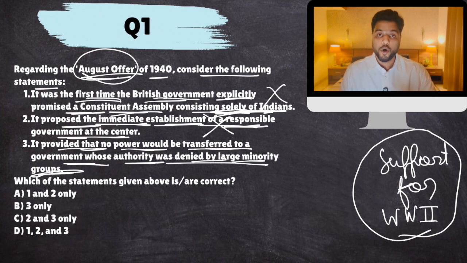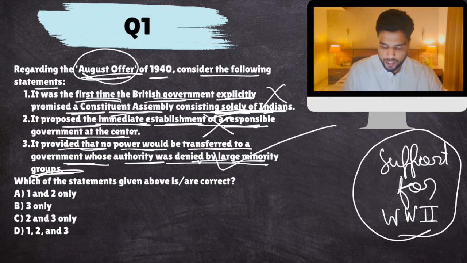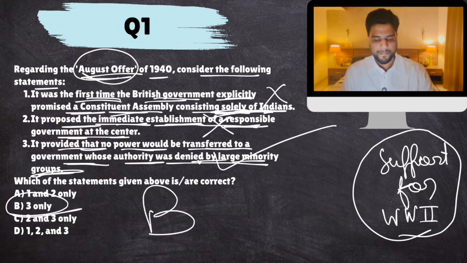It provided that no power would be transferred to a government whose authority was denied by a large minority group. Yes, this was because they already knew that the Muslim League is anti-Congress. So they said that if any minority group opposes, that constitution won't be allowed. No power would be transferred from British to Indians. They deliberately said that. So this part is absolutely correct. The answer would come out to be B.